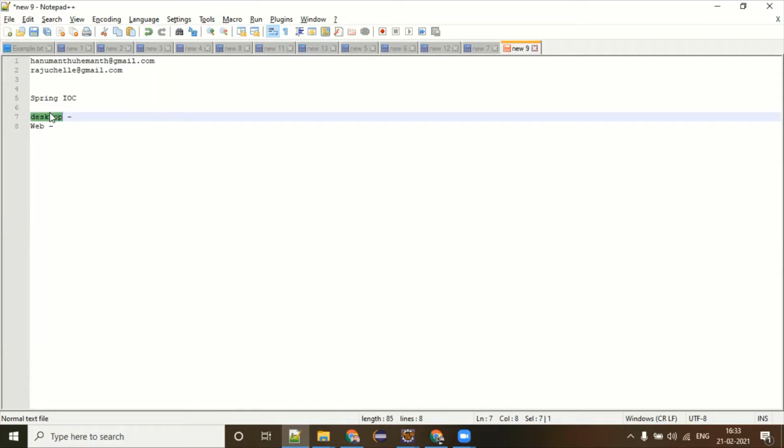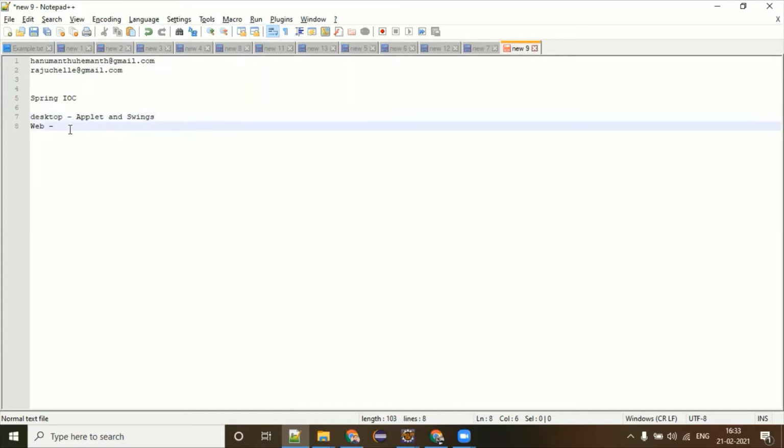To develop a desktop application in Java, people were using applets and swings. There are two core Java concepts called applet and swings. These two concepts are gone completely. People are not even entertaining those who have work experience, saying, hey, I'm a swings developer. People are saying, I'm sorry, I don't want you. Web application is the demand of every industry. So the beauty of Spring IOC is that even though you're using desktop or web, it doesn't matter. You can use IOC in any kind of application because it is completely related to your core Java.